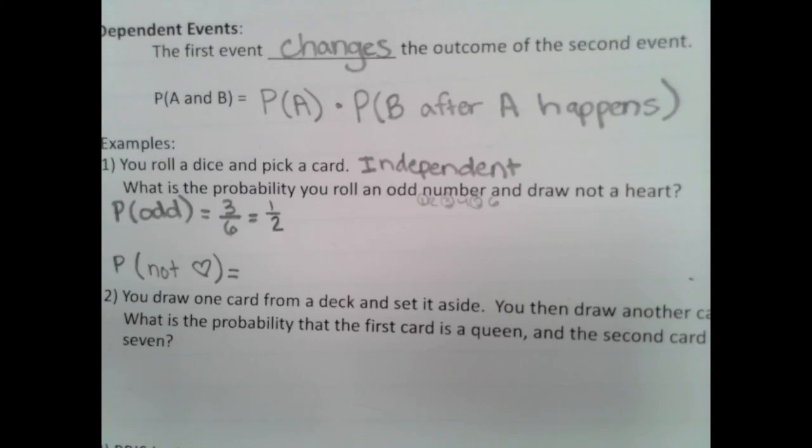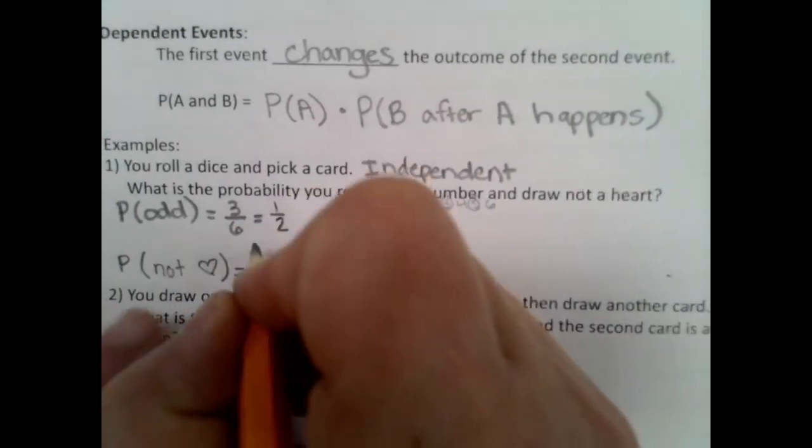All right, clubs. So we have diamonds, spades, hearts, and clubs. We want not the hearts. So if I take away anything that's a heart, how many would I be left over with? How many are there in each suit? 13, yeah. So 13, 13, and 13. How many would that be together? 13 plus 13 is 26 plus 13, 39. So there's 39 cards that are not hearts